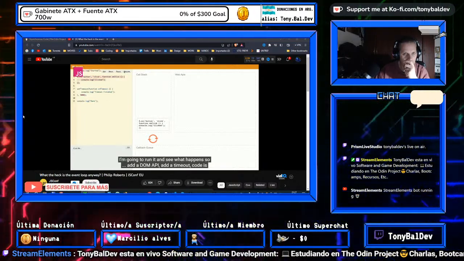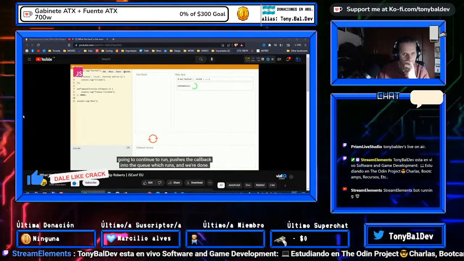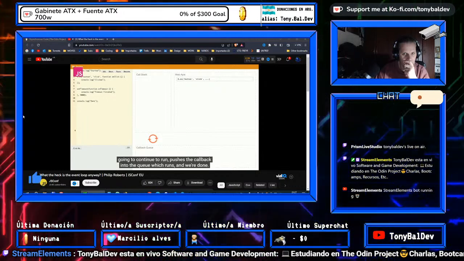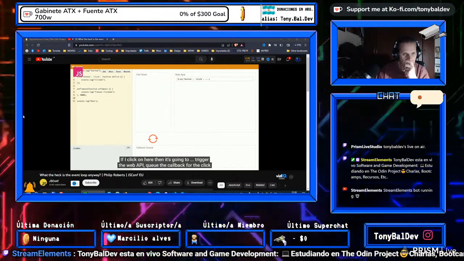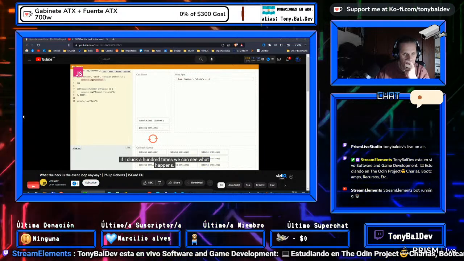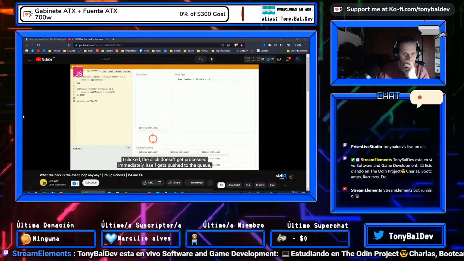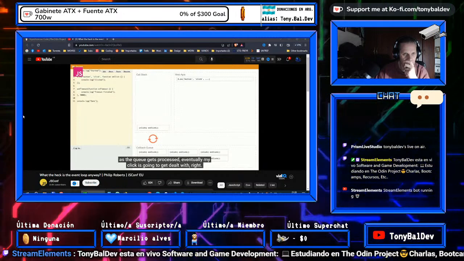So, add a DOM API, add a timeout. Timeout's going to count down. Code's going to continue to run. Pushes the callback onto the queue, which runs the console.log, and we're done. If I click on here, then it's going to trigger the web API, queue the callback for the click, and run it. If I click 100 times, we can see what happens, right? I've clicked. The click doesn't get processed immediately. The click gets pushed onto the queue, and as the queue gets processed, eventually my click is going to get dealt with, right?